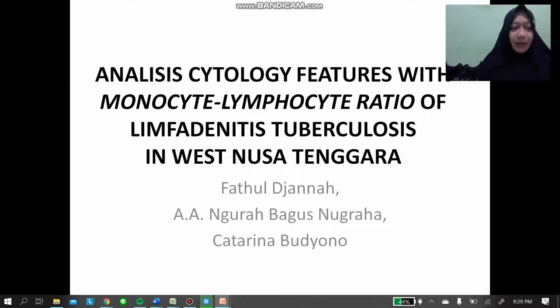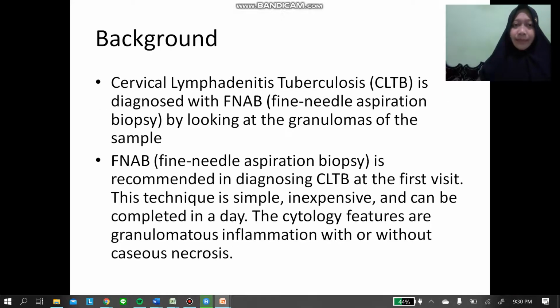Alhamdulillah Rabbil Alamin. Thank you for the opportunity so I can join this international conference, IGBB 2020, International Conference on Bioscience and Biotechnology 2020. This time, allow me to present the result of our research titled Analysis of Cytology Features with Monocyte Lymphocyte Ratio of Lymphadenitis Tuberculosis in West Nusa Tenggara.